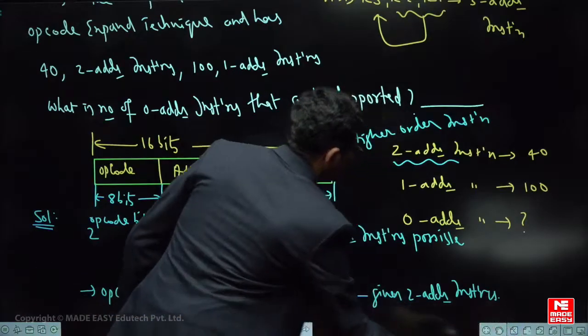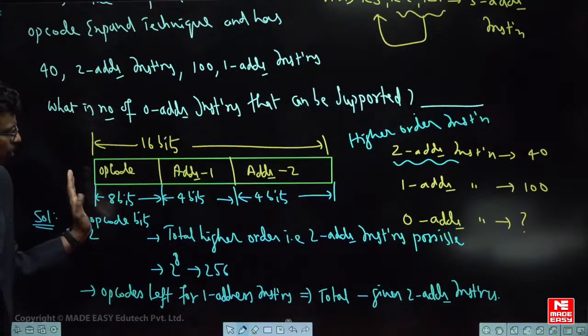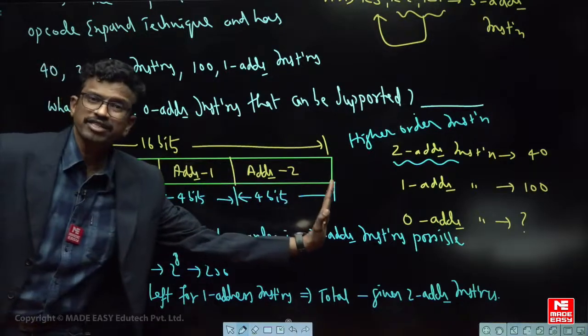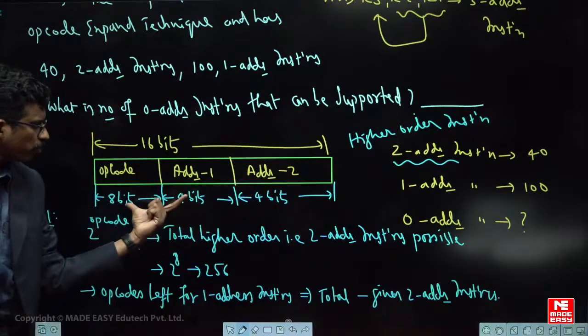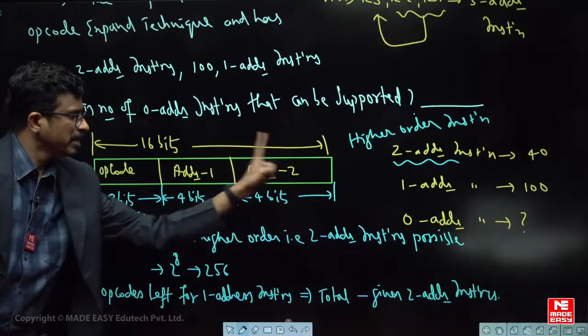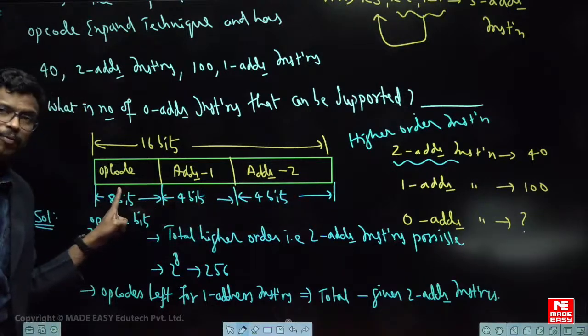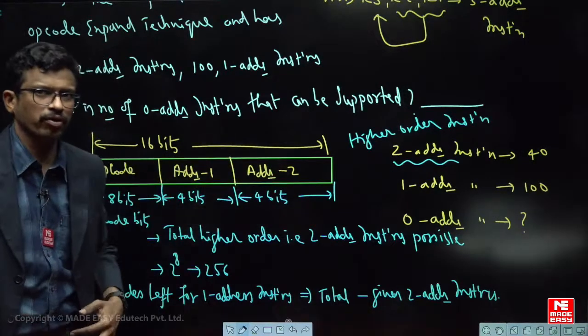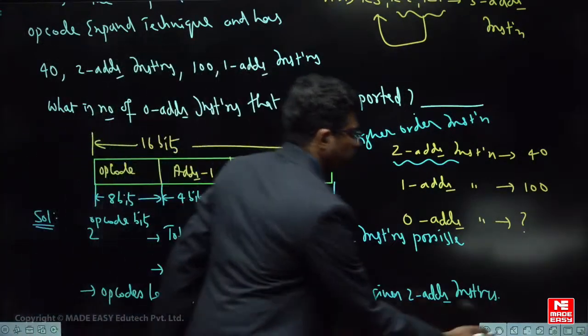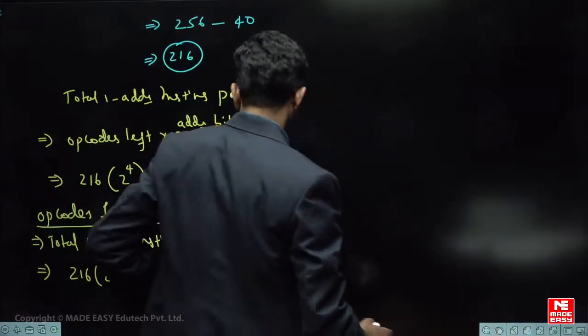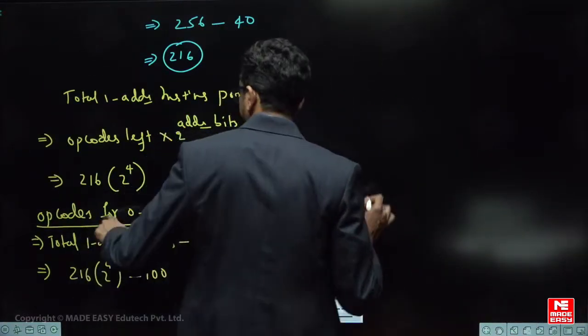अब बताओ, total 0 address मतलब this opcode bits will be still expanded to this field also. 1 address के लिए opcode length is 12 bits. 0 address मतलब this address field also should be appended to the opcode. So now opcode will become how much? 16 bits opcode हो जाएगा. So this is a variable quantity now. It's just game of 2 का power है. That's all. So tell me the next one for the total